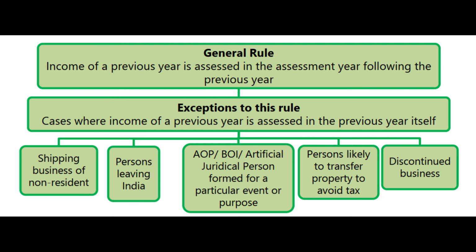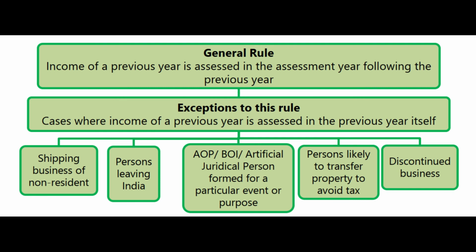On the other side, if there is an AOP or BOI or any other artificial juridical person formed for a temporary purpose, a particular purpose or a particular event, then also the assessing officer has the power to make such business subject to tax immediately in the same year, which is the previous year, without waiting for the assessment year.